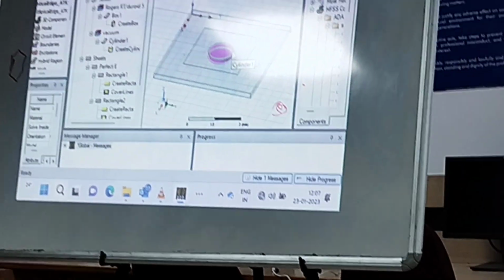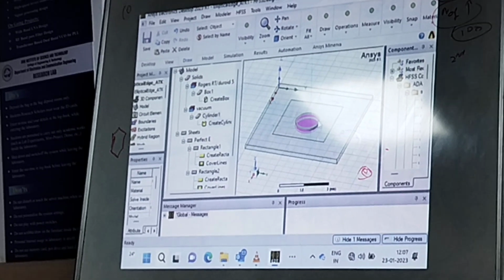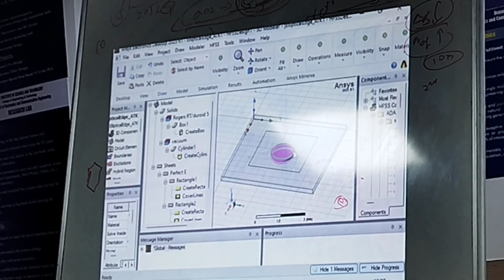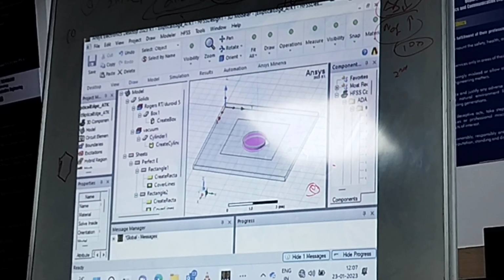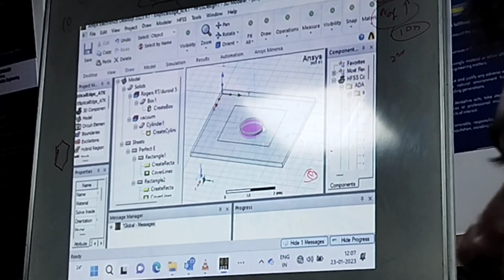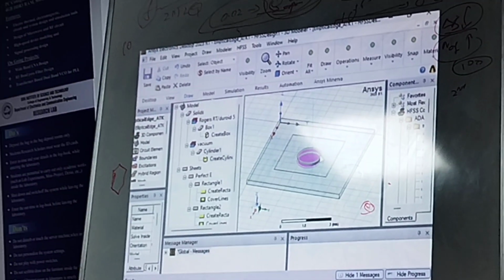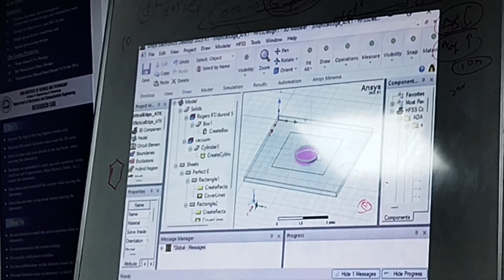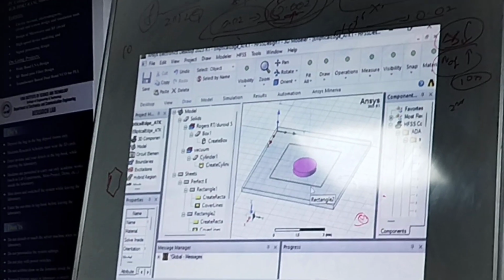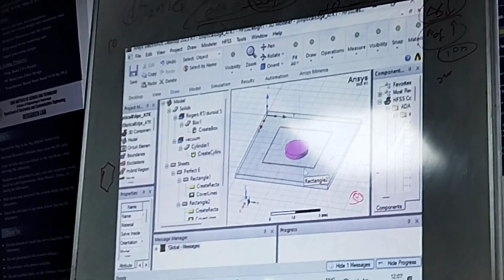I see the same thing they are showing: first they check the surface current and then they add the port. No, first they will add the port and they will check the surface current. First at some point they will excite it, and based on that they will see, wherever the surface current is maximum, they will try to point it out. Without exciting a structure, we can't see how the surface current is getting distributed. Or we can go for parametric analysis, optimetrics analysis.